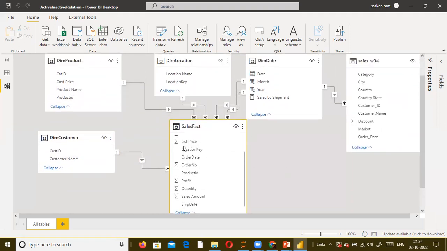And while creating it, it does some checks. It checks whether the customer IDs in this table are unique. Yes, like in an office, each employee has a unique employee ID. Similarly, each customer will have a unique customer ID. There will not be any duplicate. Hence, it puts one here. So this is the one side. The star is the many side.